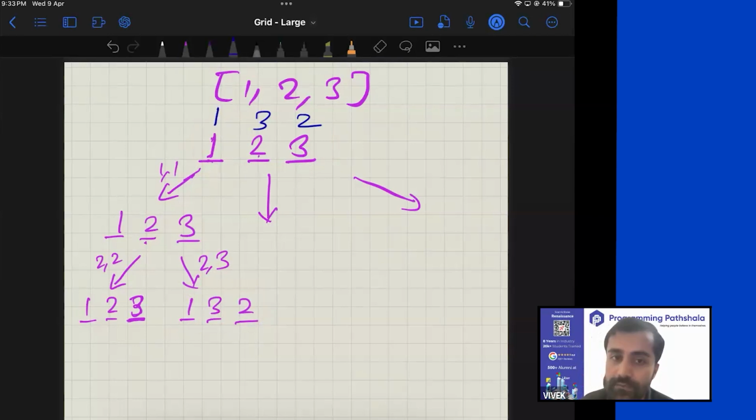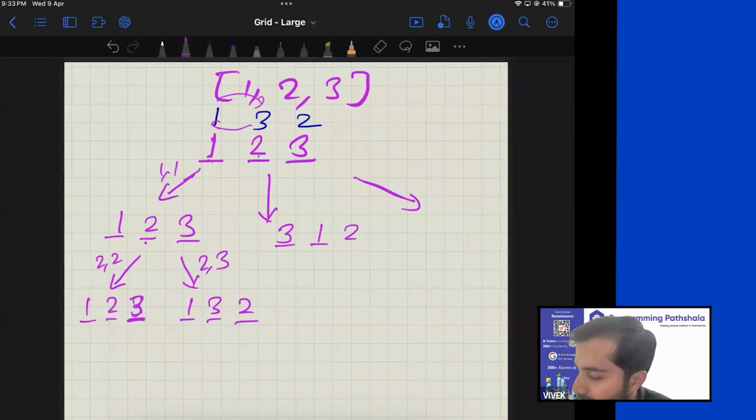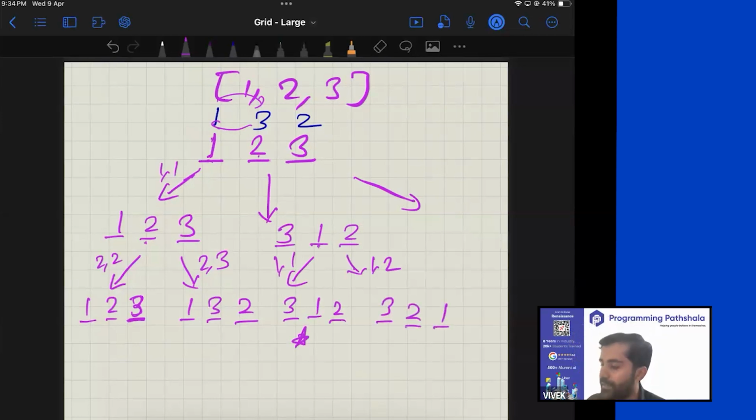Now let's think about it. What's the problem with it? So if you go ahead and keep on following this approach, you would say, hey, let's swap this and that. Then you will get 3 over here, and then 1 over here, and then 2 over here. And now you would say, now here there are two choices, either swap 1 with 1 or swap 1 with 2. So if you swap 1 with 1, you will get 3, 1, 2, and this is your base case. And then when you execute this thing, you swap 1 with 2, you get 3, 2, 1.